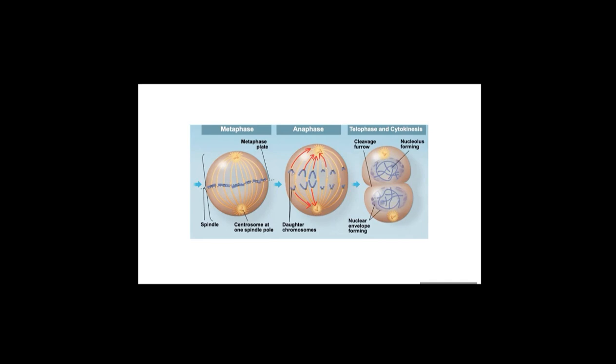Telophase. The sets of sister chromatids move close to each end of the cell, and one set of chromosomes reaches each pole and begins to decondense.